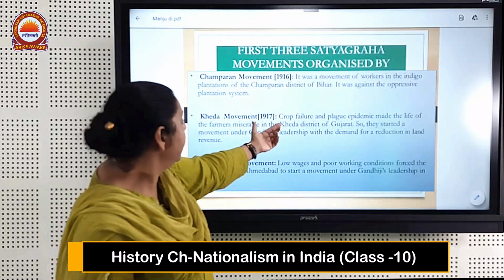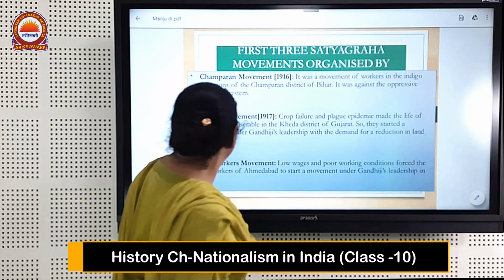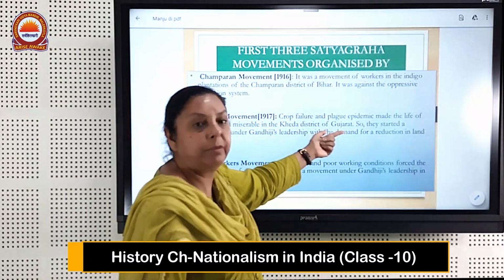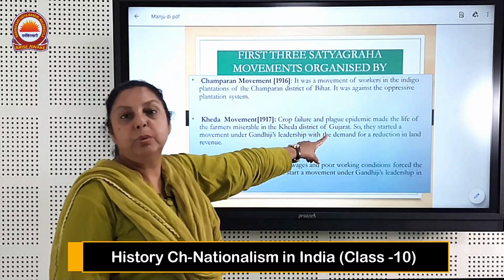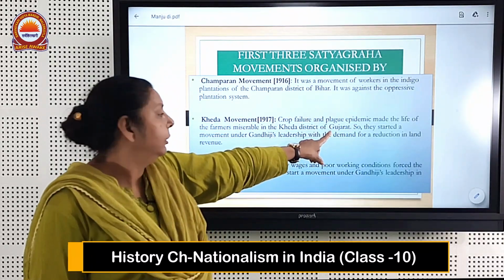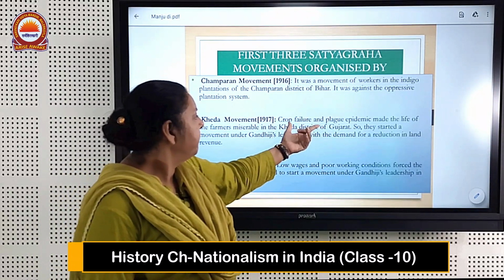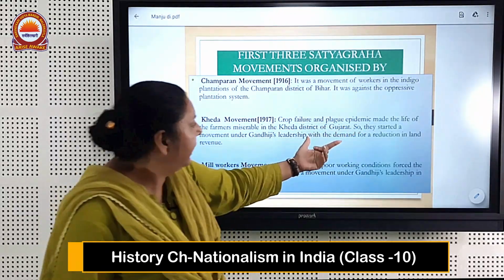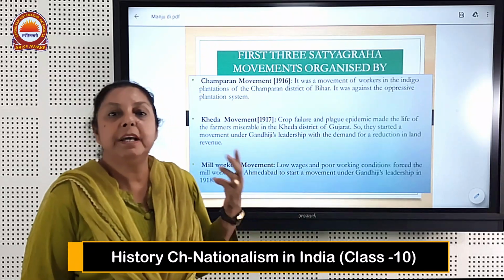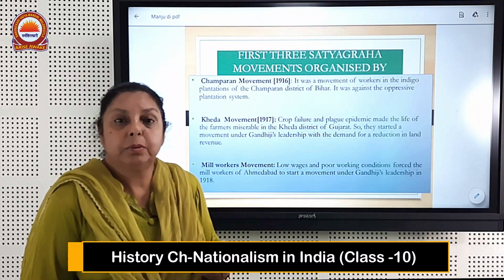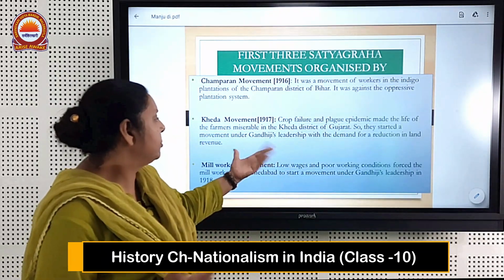After 1 year, crops failed and a plague epidemic made the life of the farmers miserable in the Kheda district of Gujarat. From this also we come to know that Kheda is a place located in Gujarat. It also clears up the map for us. So when this movement was going on, crops failed, plague and epidemic spread, and the life of the people became miserable. How did it become miserable? Because when there is no food crop and there is disease also, these two factors affect the life of the people, and that was what was going on.